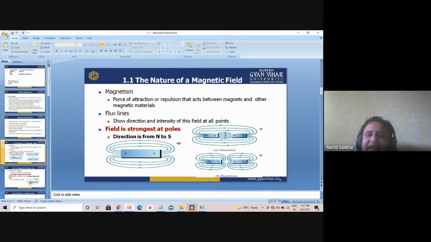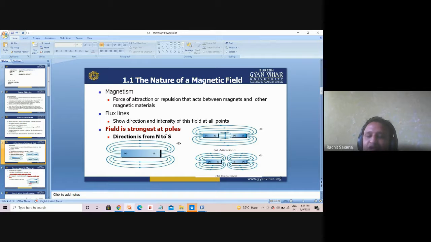Now flux lines. Flux lines basically show direction and intensity. How can we show the direction, and how can we find the intensity at all the points? See in this diagram we have two magnets. This is the south pole, this is the north pole; this is the north pole, this is the south pole. From south to north pole there is attraction. From north to south pole, again attraction. If I take the same poles facing each other, then it is repulsion. So the field is strongest at the poles.